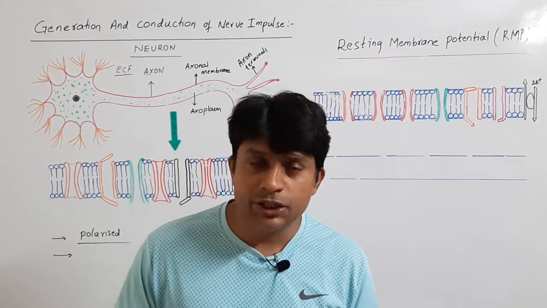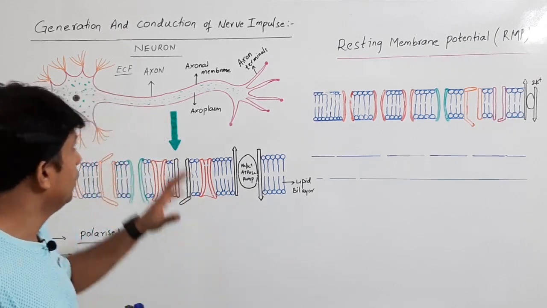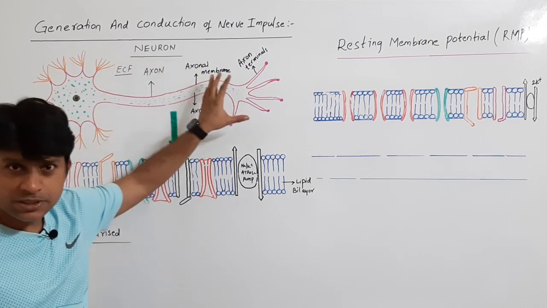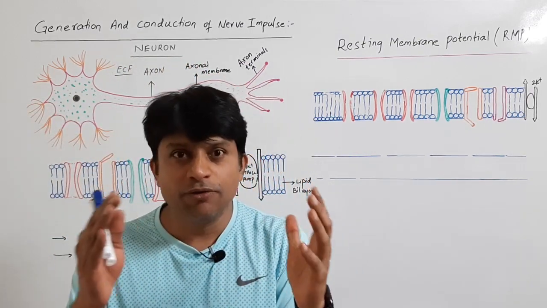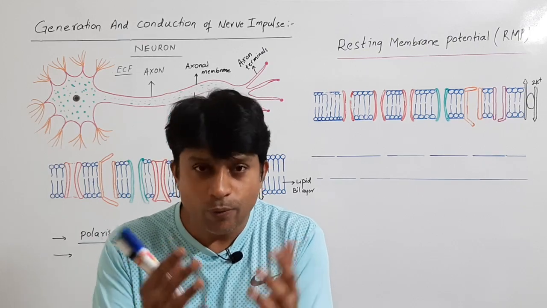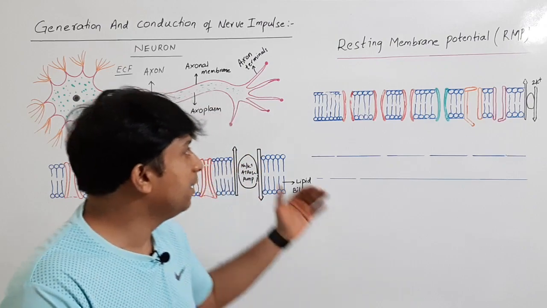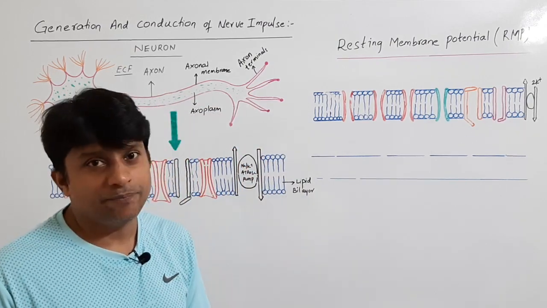Generation and conduction of nerve impulses. So to understand this concept of conduction of nerve impulses, first we'll study the basic structure of the neuronal membrane, how it is and all those things. Then later on we'll talk about the generation of impulses, how the impulses can get generated.